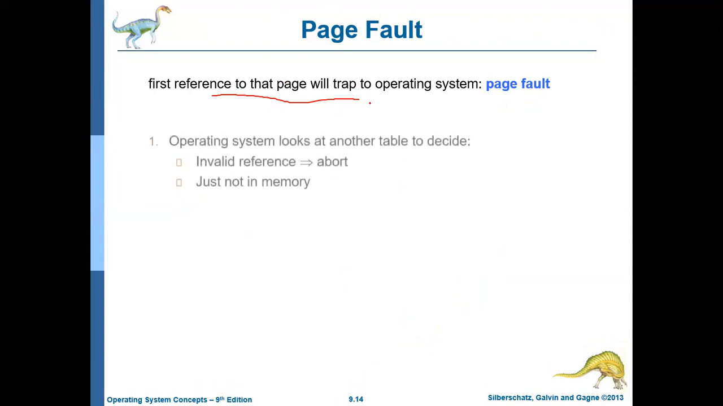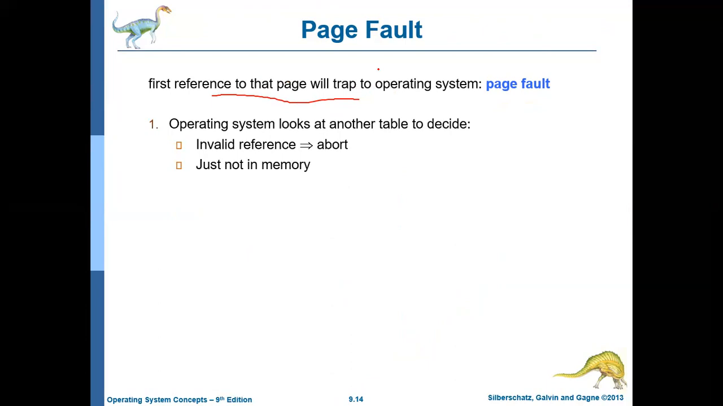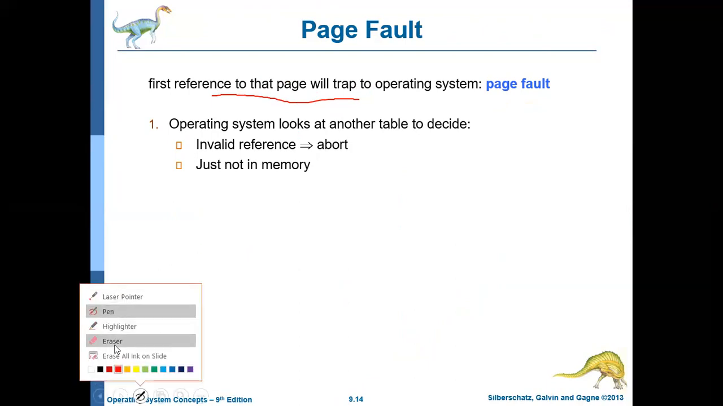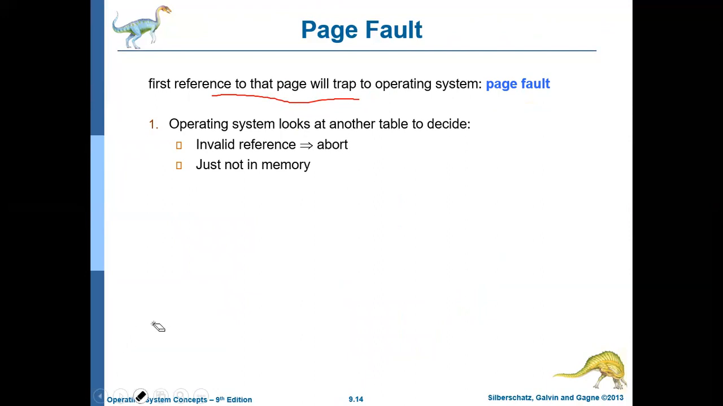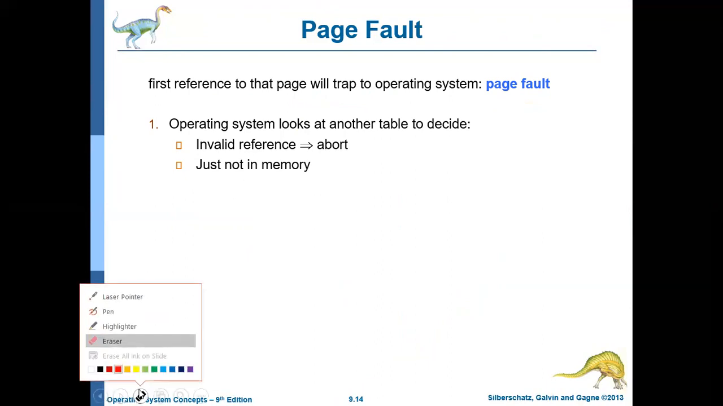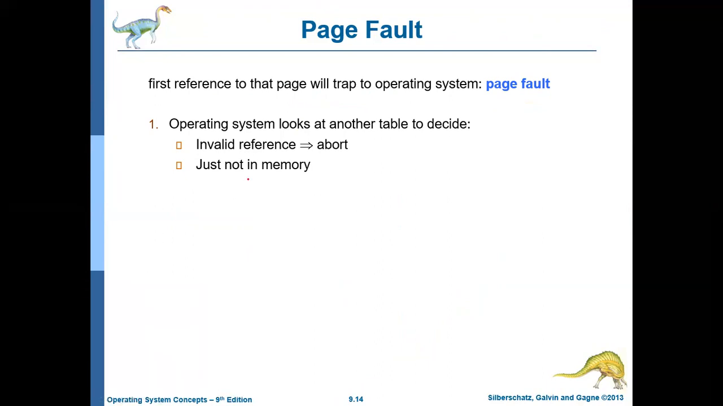When the trap is done, the operating system will check whether... Oh, there is one more thing. Whenever there is a page fault, there will be a trap. The trap is an interrupt to the operating system. Then the operating system will check whether it is a valid reference or not.